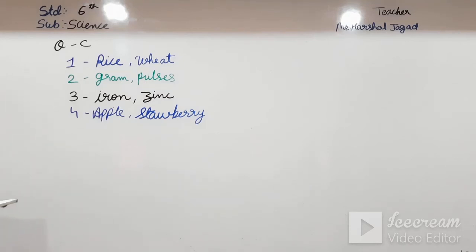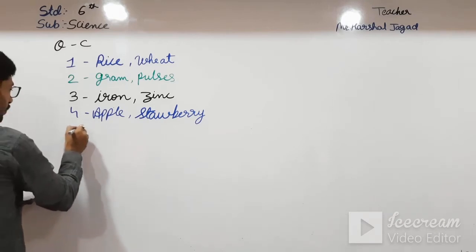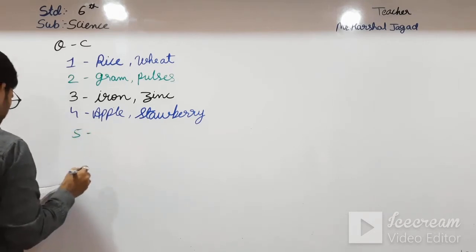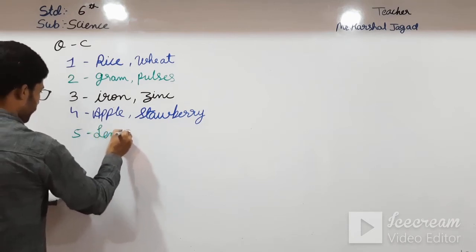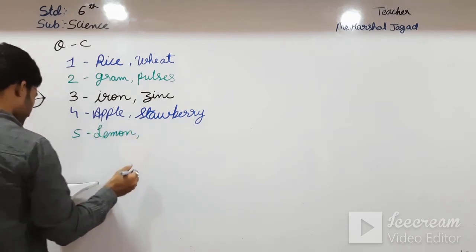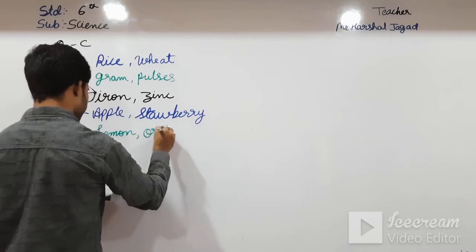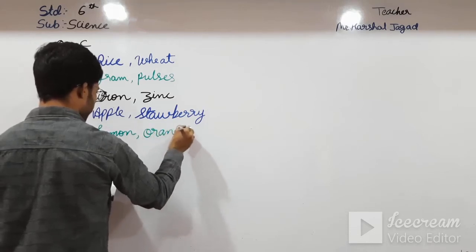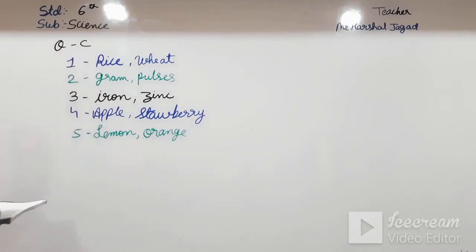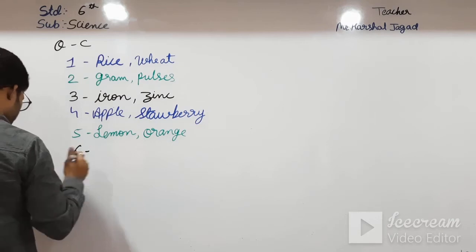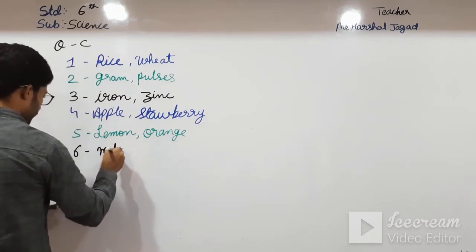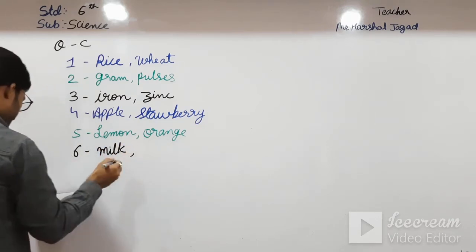The fifth one, food rich in vitamin C, that are lemon and orange. The sixth one, food rich in vitamin D, that is milk and eggs.